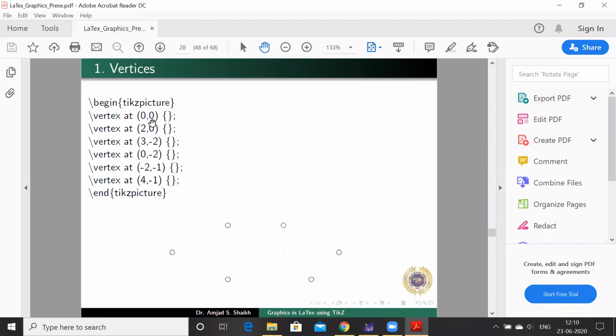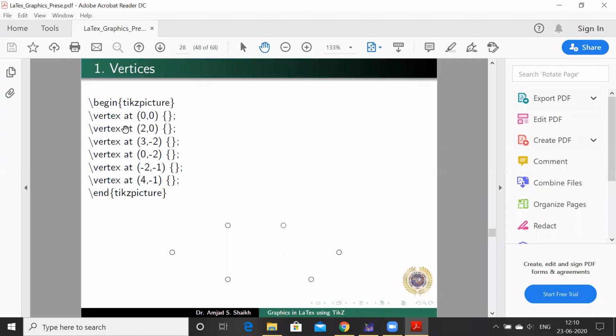You can draw the graph on some rough paper with the positions of the vertices, and then put them in this command. Starting from slash vertex at 0, 0, all the things in this line are essential. If you remove these curly brackets, you will not get that vertex. So keep in mind that each and everything in these commands is essential.